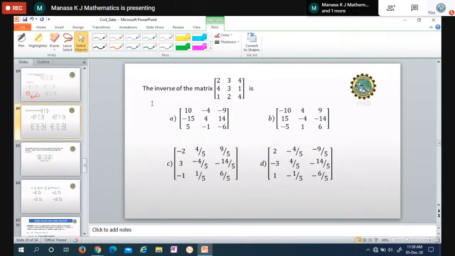Next one. The inverse of the matrix of order 3 is. So here we have to find the inverse, and this is not an orthogonal matrix. So we have to use the regular method, that is A inverse is equal to 1 over determinant of A into adjoint of A, and we have to simplify.